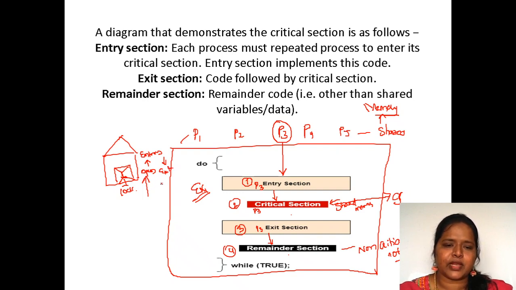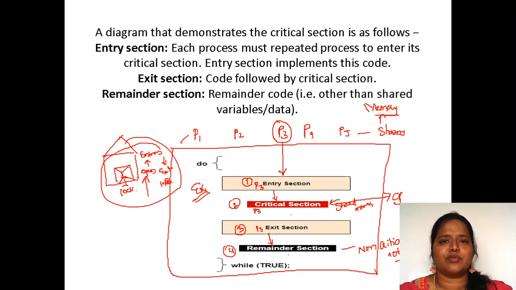Exit, in the sense, again you are locking, releasing the lock. Fine, this is how you will have this. So entry section, in the sense, when you are entering, you have to acquire the lock. So you have to gain the lock over here. Locked, in the sense, no other process is allowed into this entry section. After entry section is successfully completed comes the critical section. Critical section is the important section in which the shared data is placed.